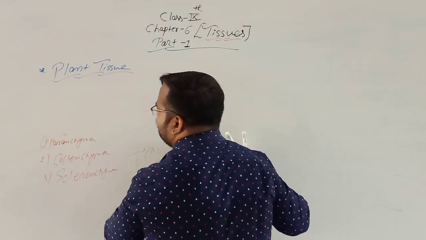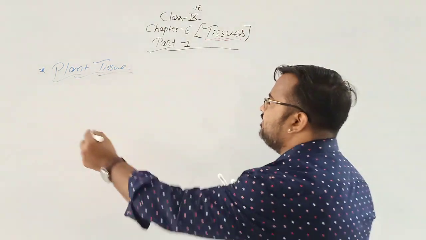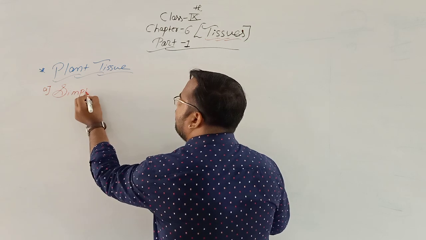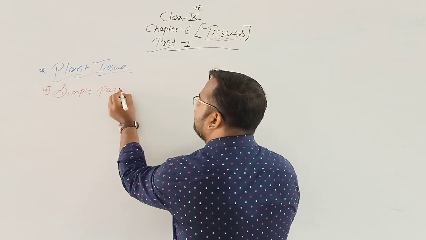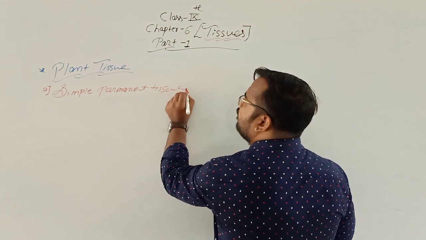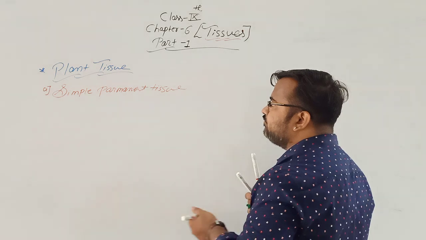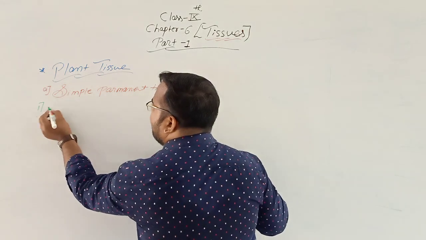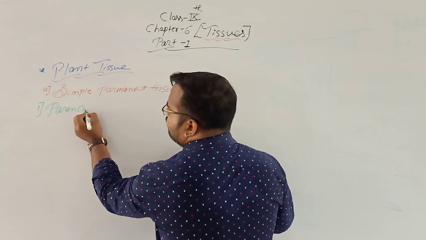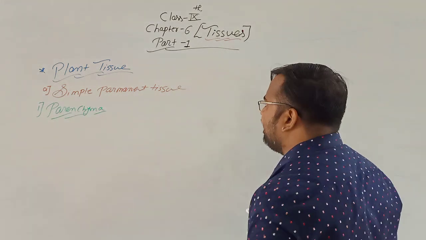Okay, simple permanent tissues. In case of simple permanent tissue, first we are going to understand parenchyma. So we can make a diagram of parenchyma.